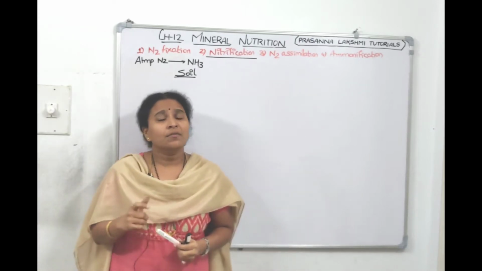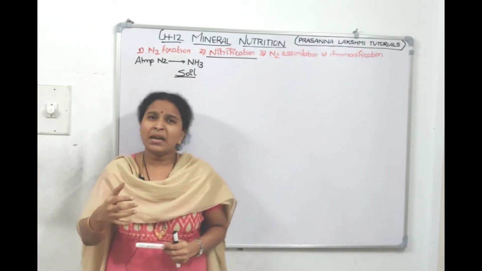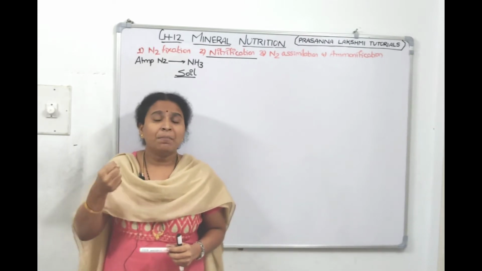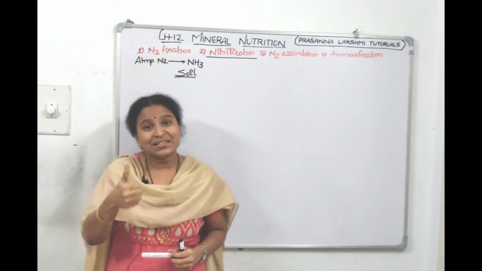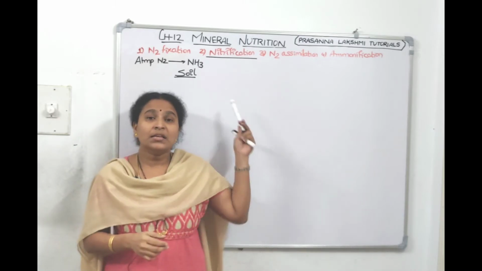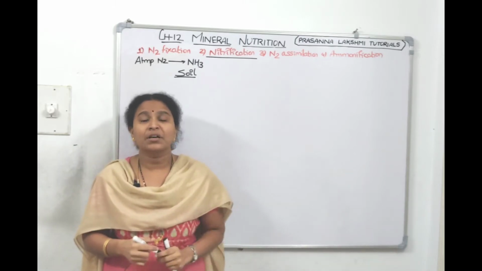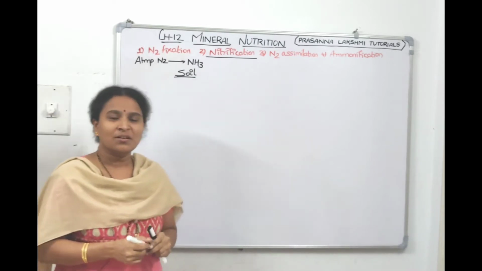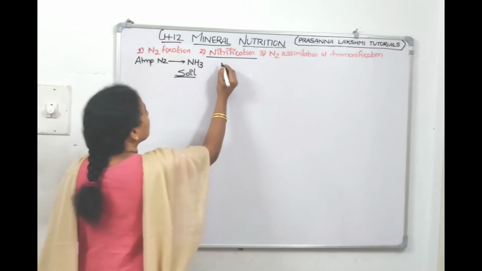The ammonia which is present in the soil may not be absorbed by the plant that efficiently because the plant prefers nitrate, right? So that is why this ammonia should get converted to nitrite and nitrate, and that is called nitrification. What is nitrification?